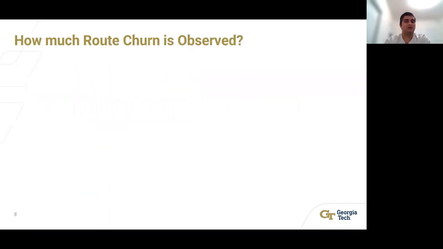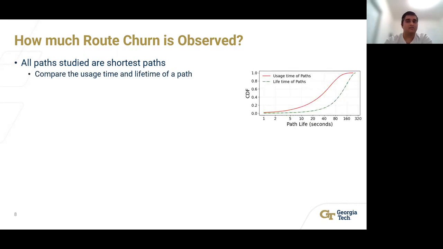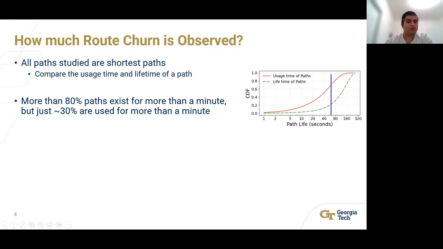The first thing is how much route churn is observed. For this, we look at all the 600,000 paths that I just talked about. We plot a CDF of their usage times and their lifetimes. Let's look here at what happens at the 1 minute mark. You can see that while more than 80% of the paths exist for more than a minute, just about 30% of them are being used for the same duration. This implies that paths are being used for far lower time compared to their existence.